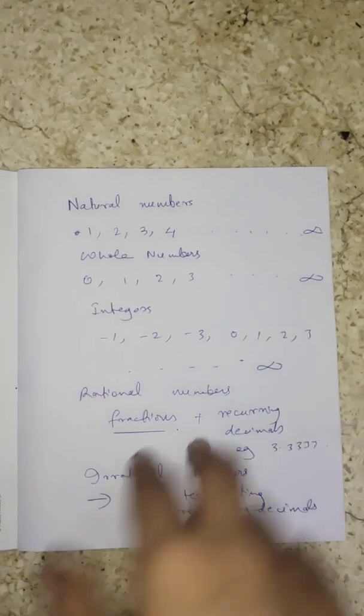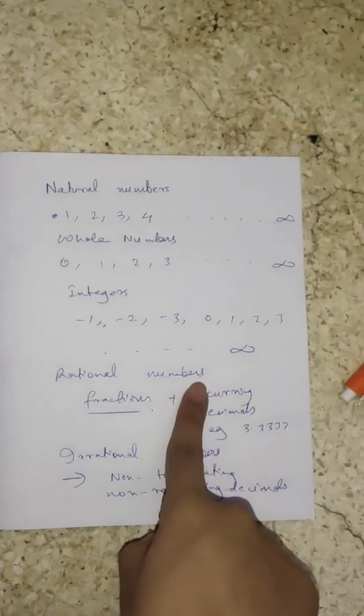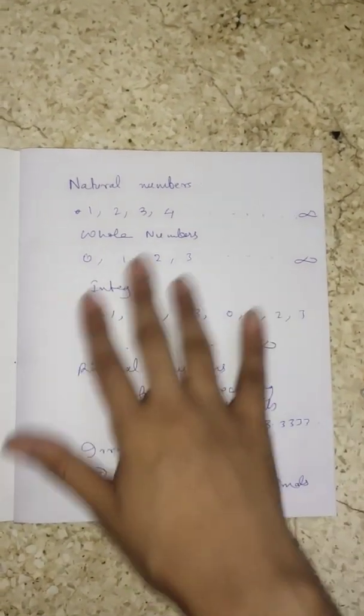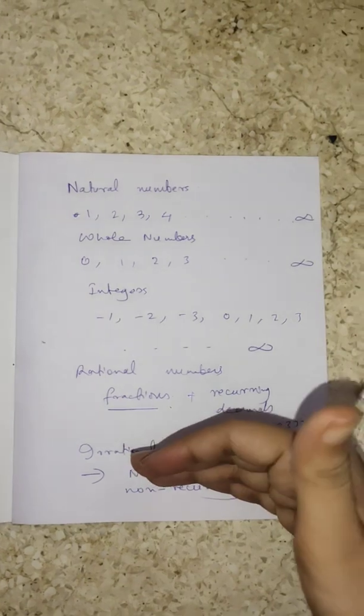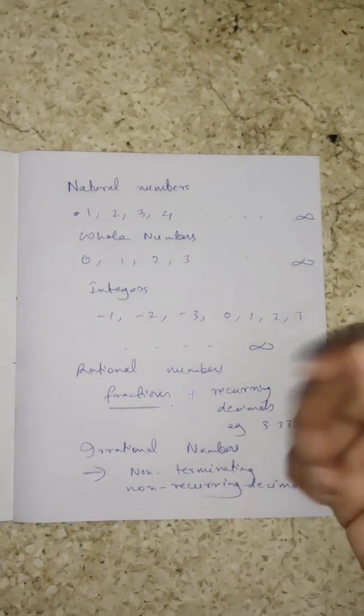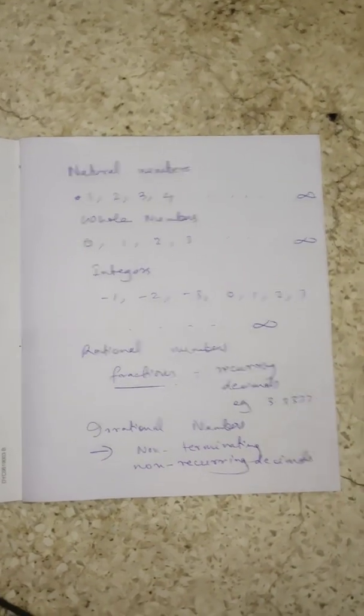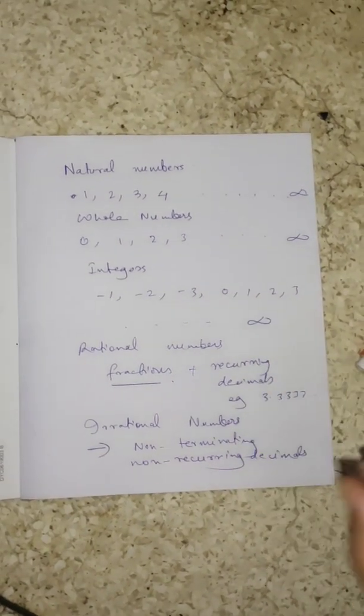Okay, now coming to the rational numbers. Rational numbers include natural numbers, whole numbers, integers, as well as fractions, because up to integers there wasn't any fraction. But rational numbers include fractions like 3 by 4, 3 by 2, 1 by 3, 1 by 4, anything which is a fraction, and plus recurring decimals.